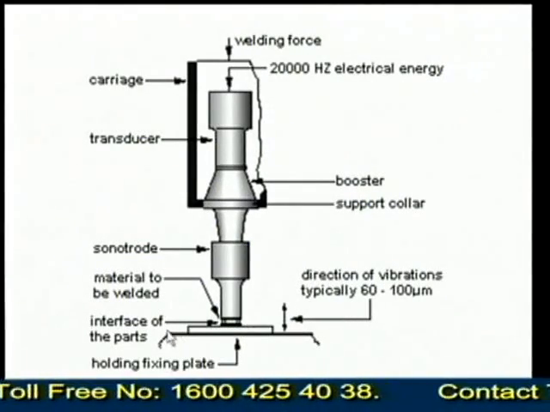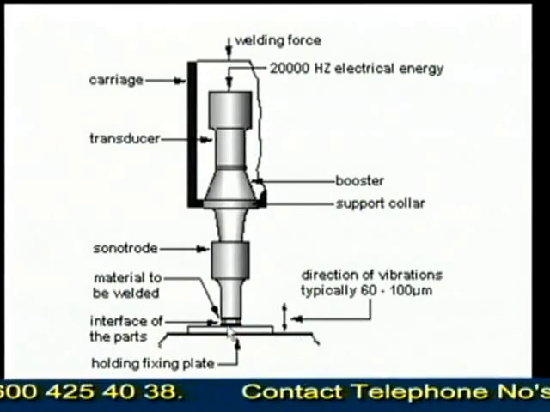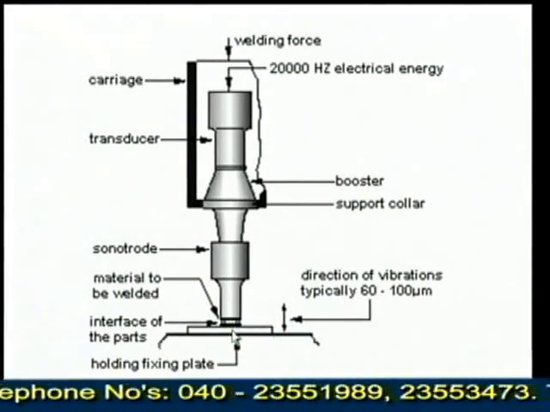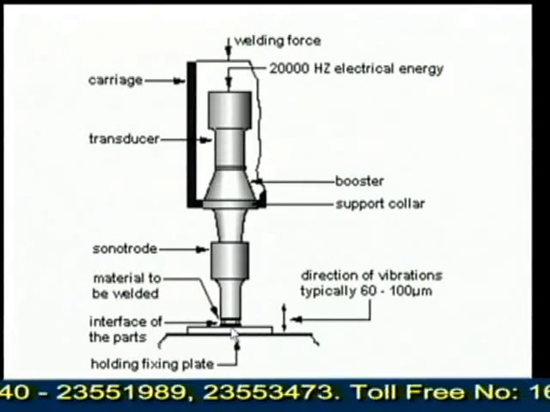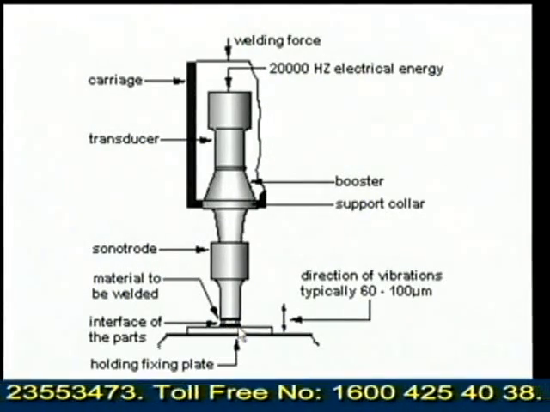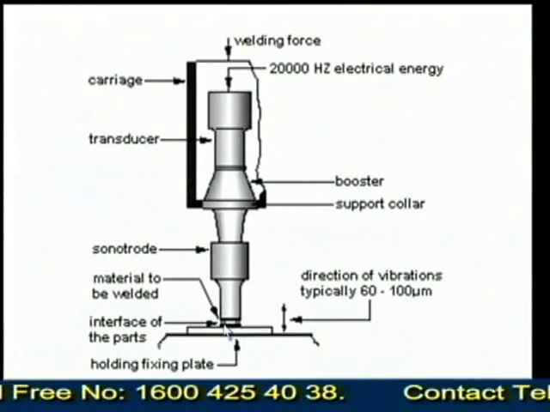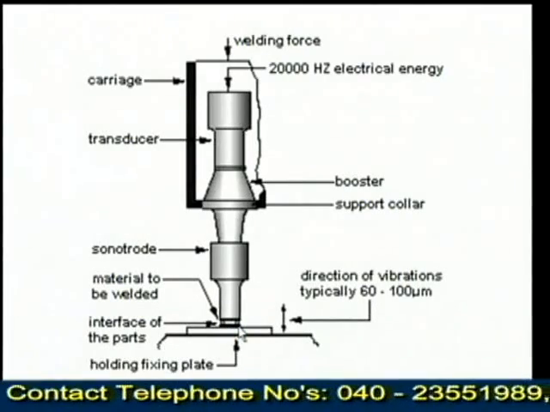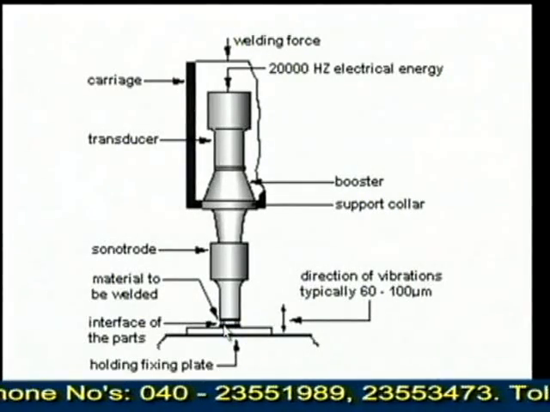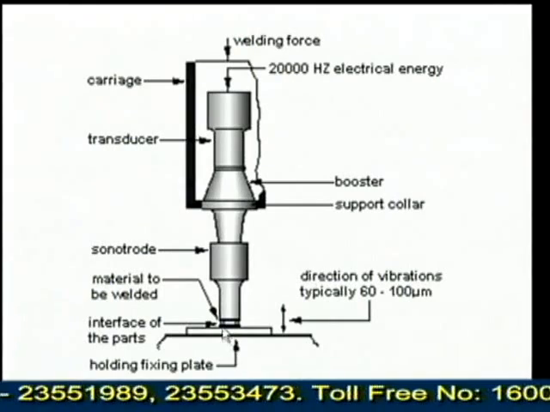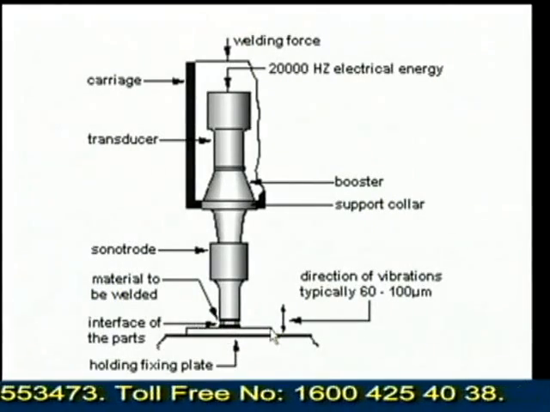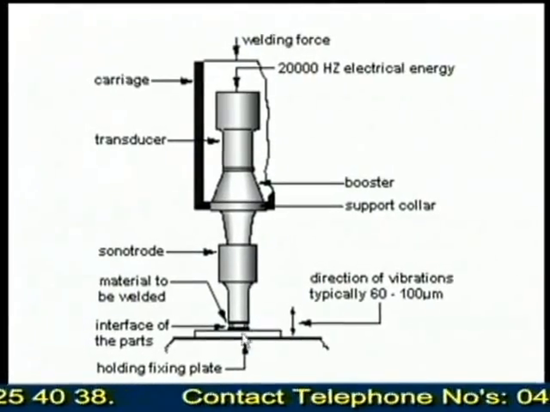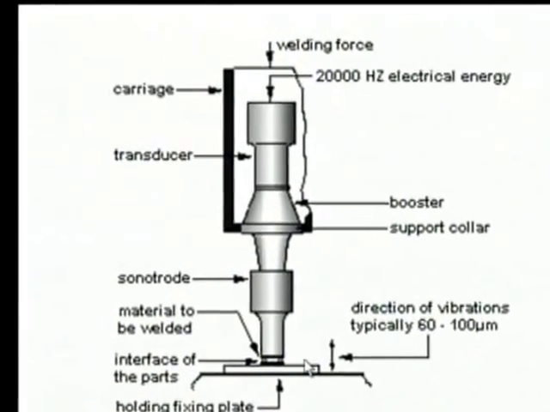Here this is an interface of the parts, and this is a fixing plate, and here is the direction of vibrations. Because of these vibrations, wherever we have to join the part, these parts will vibrate. Because of the vibration, heat is generated, so that the material at this particular place is heated, that is softened, and after allowing it to cool, you can find the joint. So this is the workpiece, only at this particular place are we going to make the joint, that is spot welding. This is how we get the joint.